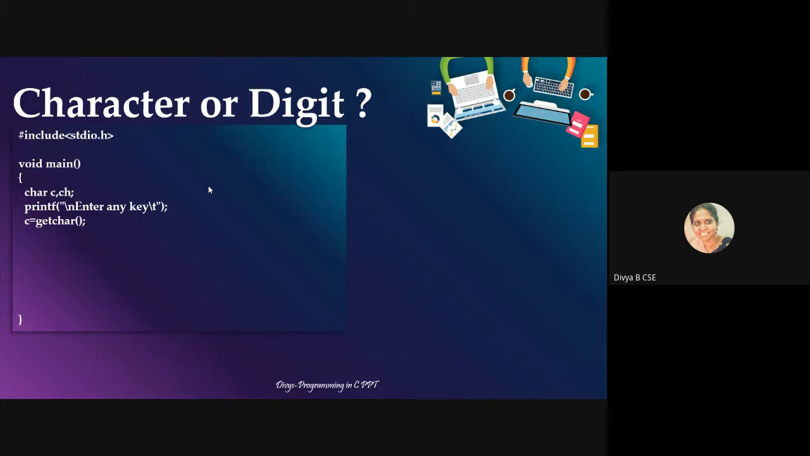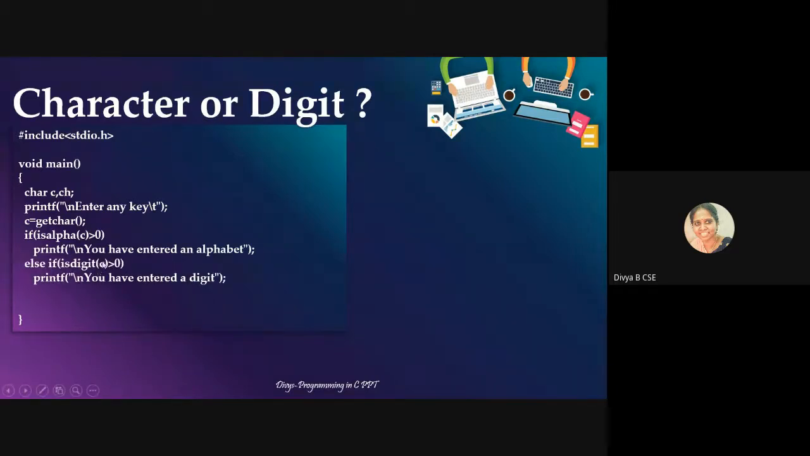Now I need to check whether the entered key is either an alphabet or a digit. For that, I have different methods. So here you can see isalpha. If I pass C into that function, and if it returns a value greater than 0, then it would indicate an alphabet. Similar to that, there is also something called isdigit. So else if isdigit of C is greater than 0, then it would say that you have entered a digit.